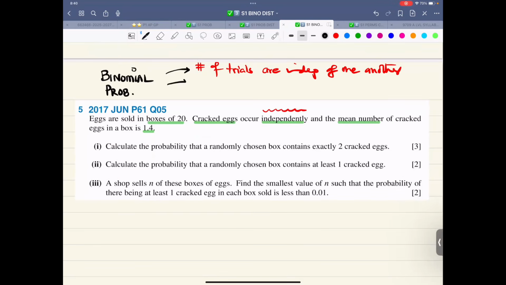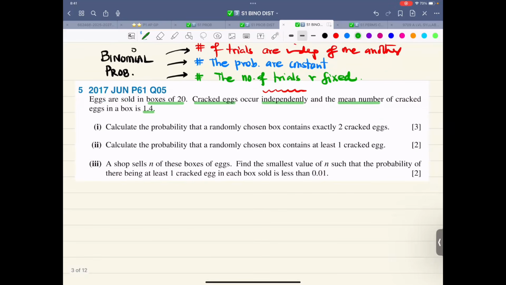The second thing, the probabilities are fixed. The probabilities are constant. And last but not the least, the number of trials are fixed. You will understand the difference when we'll be talking about geometric distribution in January.